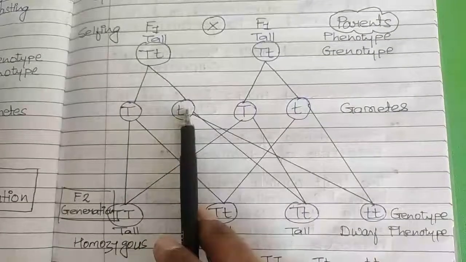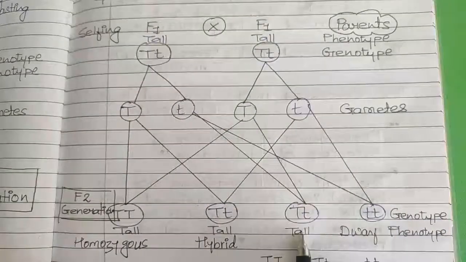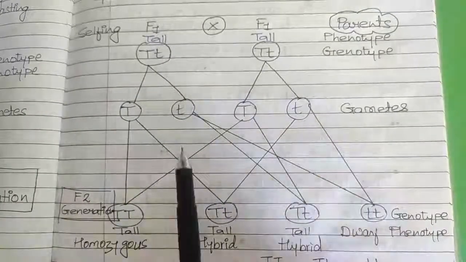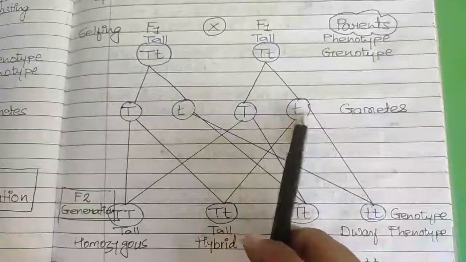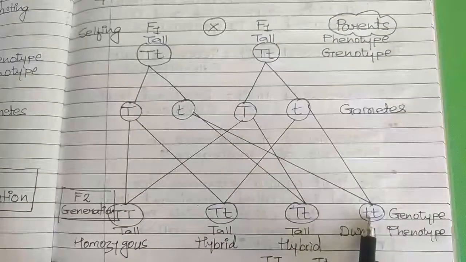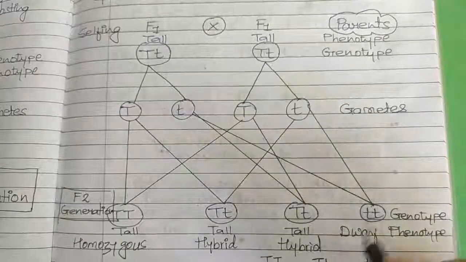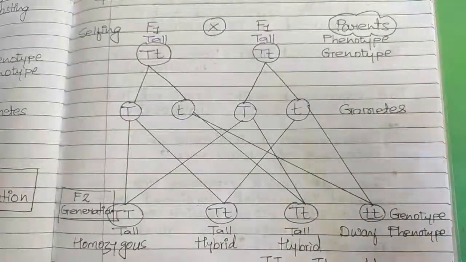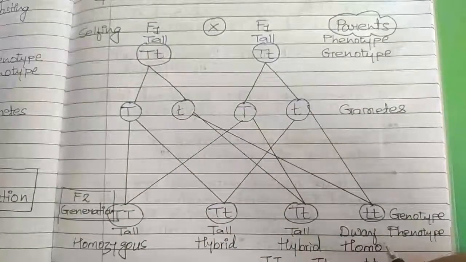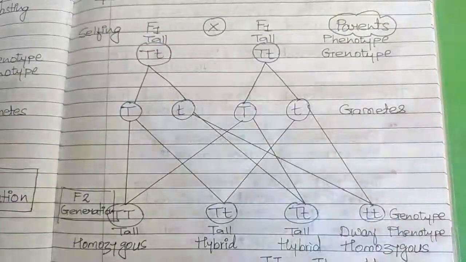Next, this gamete and this gamete can get fused with each other. They will also form a hybrid tall. And the last possibility is fusion of these two gametes. So when both of these gametes are fused with each other, we will get dwarf. And as we all know, the genes or the traits which denote the dwarfness are recessive. So recessive genes can only get expressed when they are in homozygous condition.